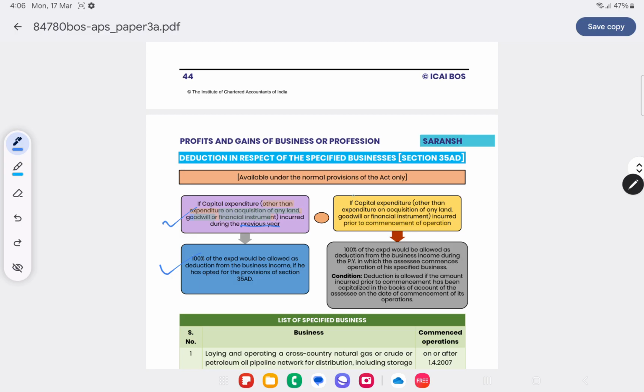If the capital expenditure is during that year itself, it will be allowed in the previous year. If it is before the commencement of the operation, 100% of the capital expenditure would be allowed as deduction from the business income in the previous year in which the assessee commences the business. Deduction will only be allowed if such capital expenditure is capitalized.